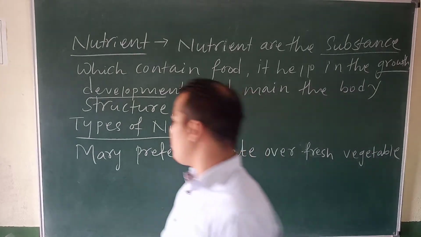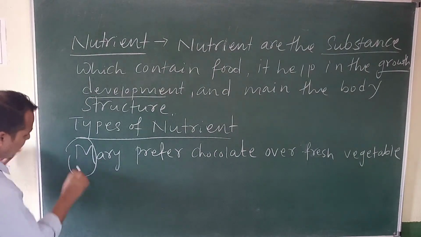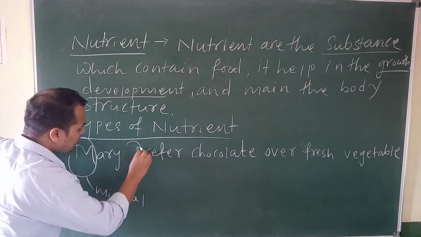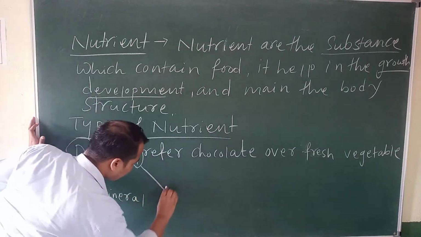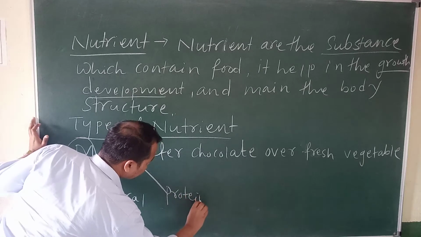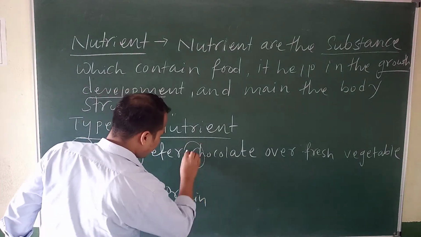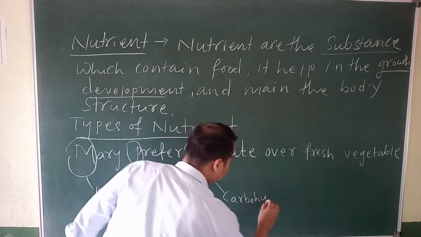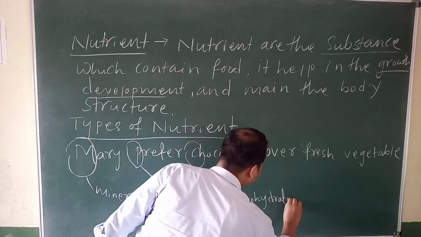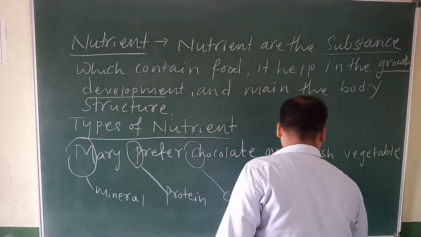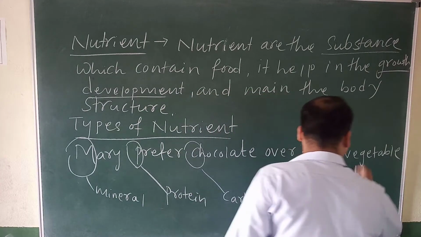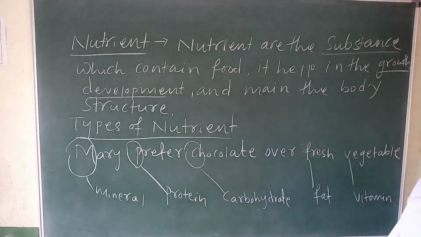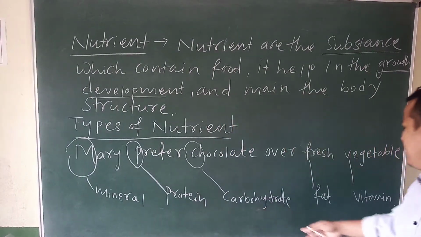So Mary means mineral. Then prefer means protein. Then C means what? Carbohydrate. Then trace means fat. Then V for vitamin. Yes or no? So 5 become, na, 1, 2, 3, 4, 5.